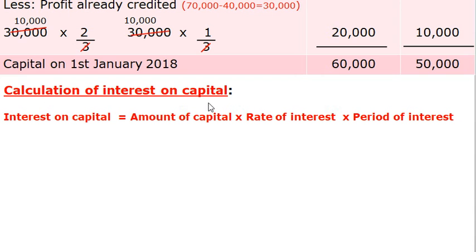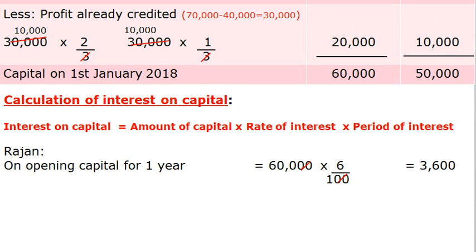Calculation of interest on capital. The formula for interest on capital is equal to amount of capital into rate of interest into period of interest. First we will calculate interest on Rajan's capital. On opening capital for 1 year, amount of capital of Rajan is rupees 60,000. Rate of interest is 6%, which is 6/100. 0 gets cancelled. 600 into 6 is 3,600, which is the amount of Rajan's interest on opening capital.